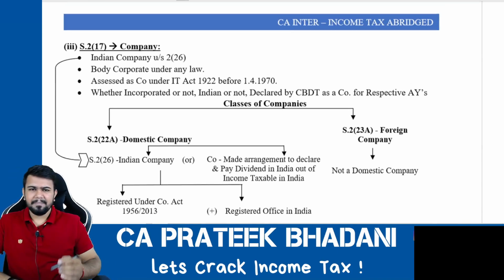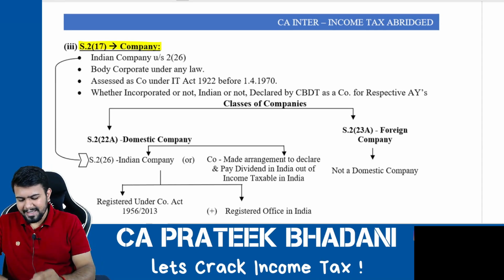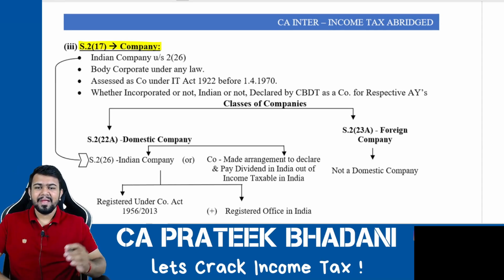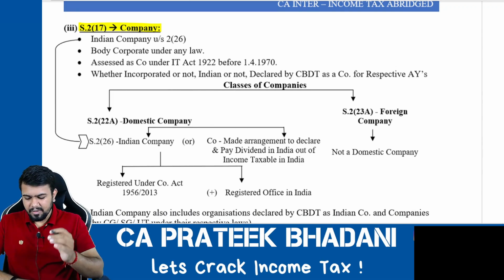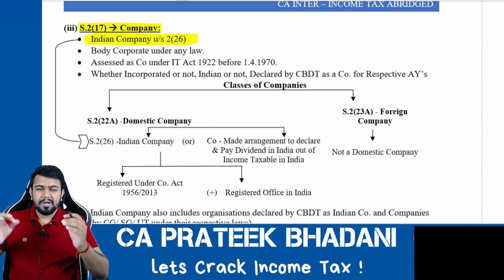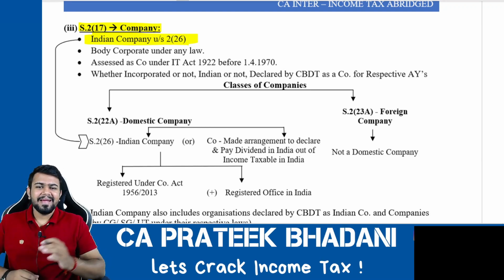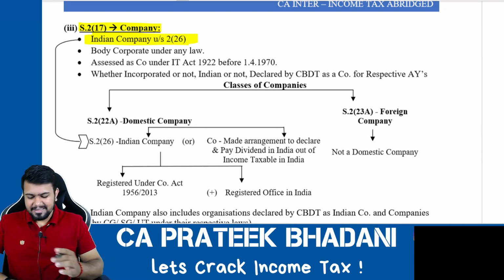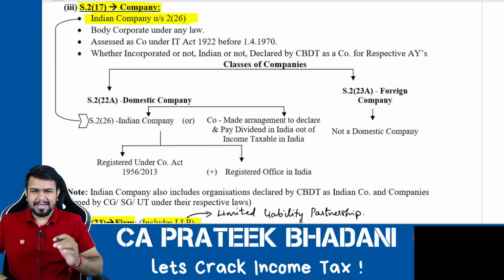So what is company? Company is defined under section 2 clause 17 of the Income Tax Act 1961, okay, and it is not the normal definition of company that you know. It is a much bigger definition. First and foremost, a company includes Indian company under section 2 clause 26. So company definition includes Indian company. Now what is an Indian company? Indian company is defined in section 2 clause 26 of the Income Tax Act 1961.